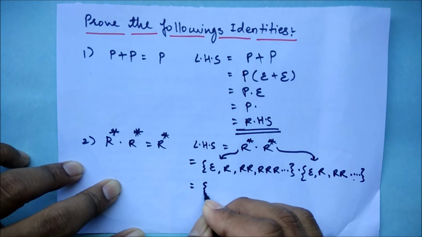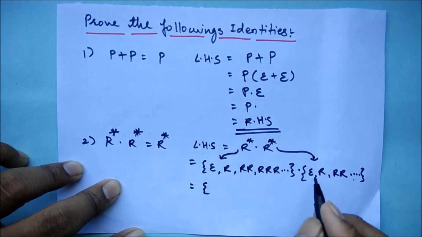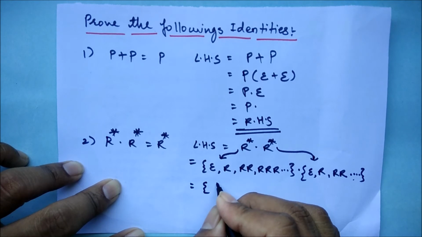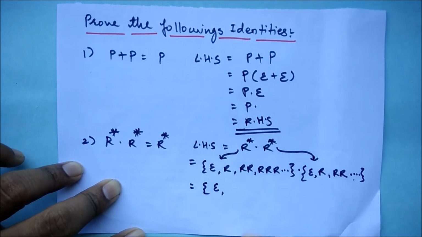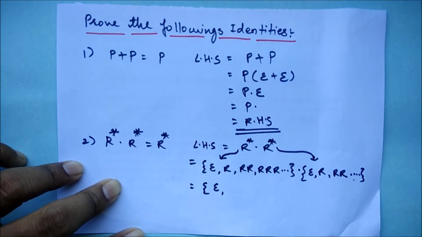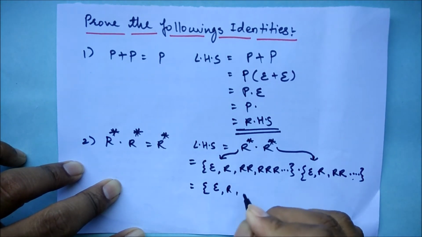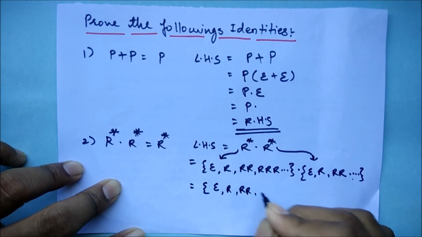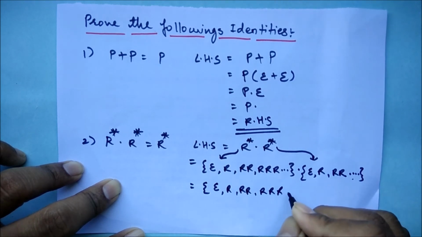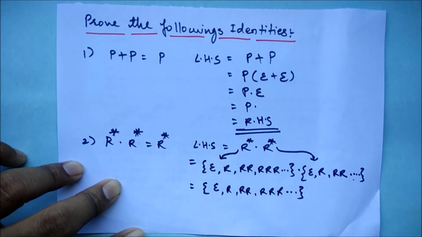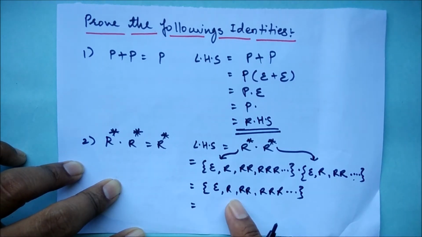And if you see here, epsilon, we can write only once, because we know very well a set is unordered, and duplication of the elements is not allowed in this. So what we can write here is one number of R, two number of R, three number of R, and so on, right?